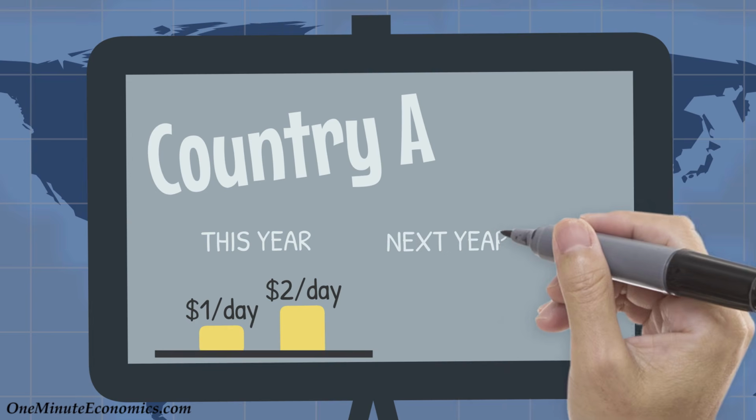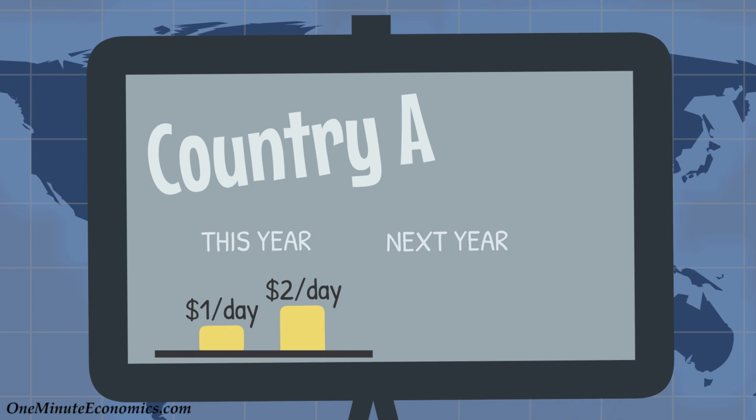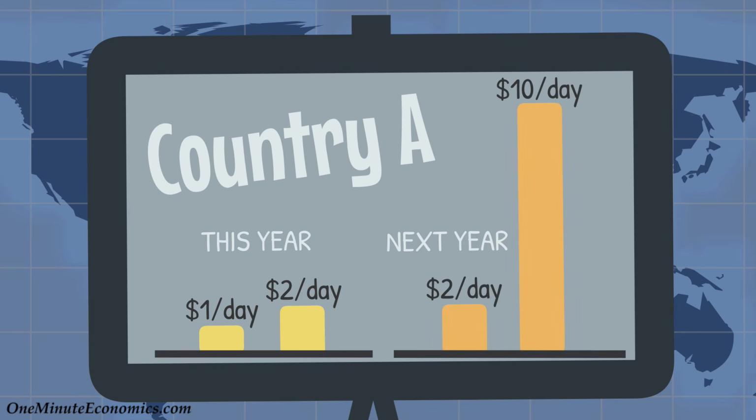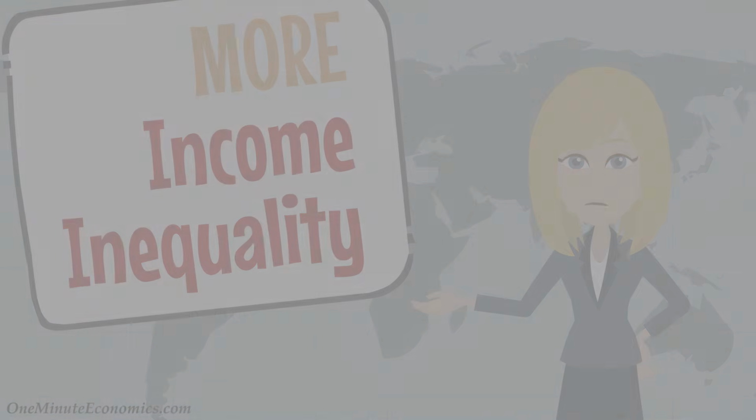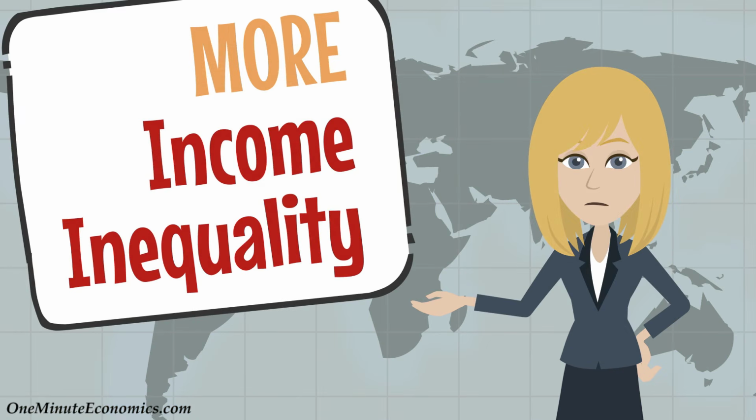What if next year something positive happens and the $1 per day citizens earn $2, whereas the $2 per day ones earn $10? As strange as it may seem, the two indicators tell the story in different ways because 1. Poverty has been completely eliminated now that everyone earns $2 daily or more, but 2. The income of half the citizens doubled, whereas for the other half, it's now 5 times higher. Therefore, there's currently more inequality than before, despite everyone making more money. Simple enough?